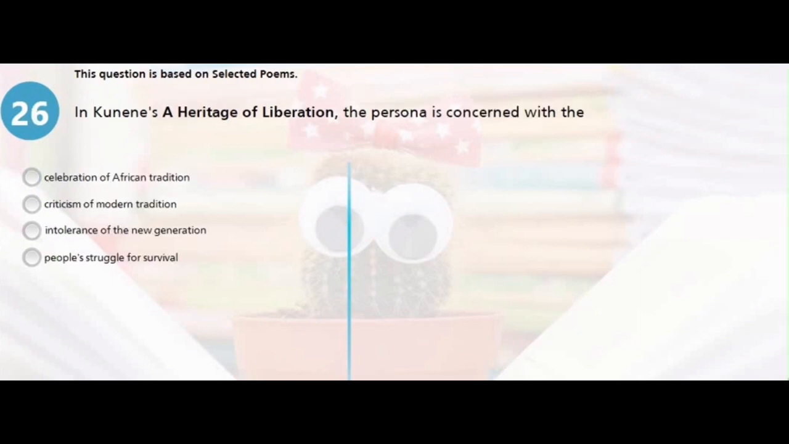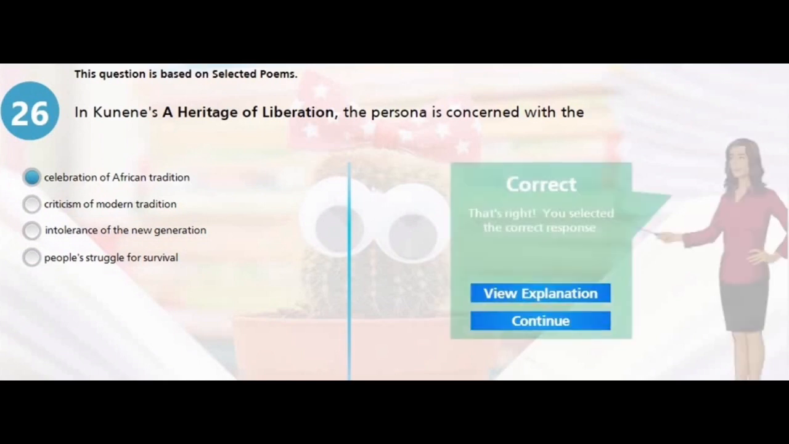Alright, question 26. Still on Heritage of Liberation, the persona is concerned with A, celebration of African tradition, B, criticism of modern tradition, C, intolerance of the new generation, or D, people's struggle for survival? It is the celebration of African tradition as something beautiful that should be upheld. So it has to be celebration of African tradition, A.